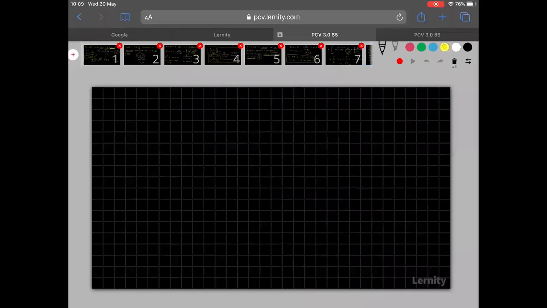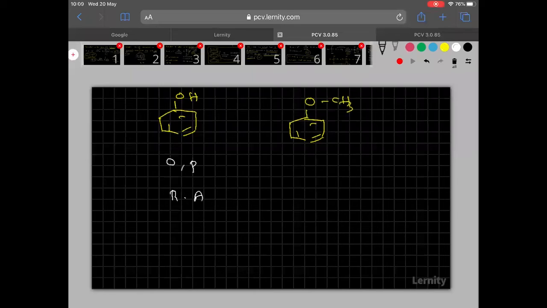I want to ask, very clearly, everyone. Here I want to take phenol, and here I want to take anisole. Remember everyone, phenol is also an ortho para director and it is a ring activator. Clear? OCH3 is also an ortho para director and ring activator. Now, can you tell me out of these two, which is a good ring activator?